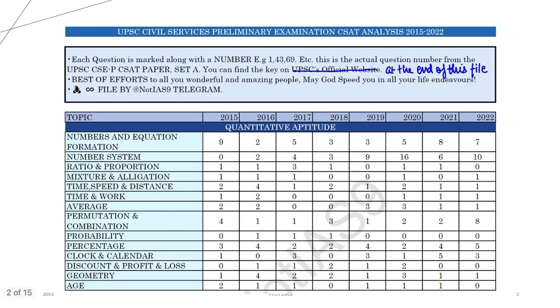First thing first, I am using the PYQ compilation provided by Dr. Shivin on his channel, and this file is made by Not IAS Telegram channel. A huge shout out to both of them, because finding a topic wise CSET PYQ compilation is very difficult, and it was taking us a lot of time to go and check each paper to find the topic wise question. But again, huge shout out to both of them for providing us this PDF. It has saved a lot of time and energy for us.